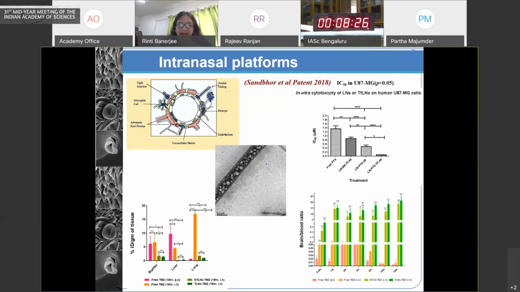And what we see here is that the green bars denote the nanoparticles given intranasally, and this is the brain to plasma level. So the higher means more specificity of treatment, whereas these are the conventional form of the same drug given orally, which is clinically approved. And this is if you give just the free drug without the biomaterial in the nose.